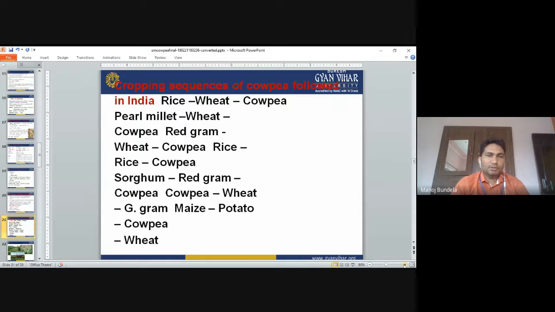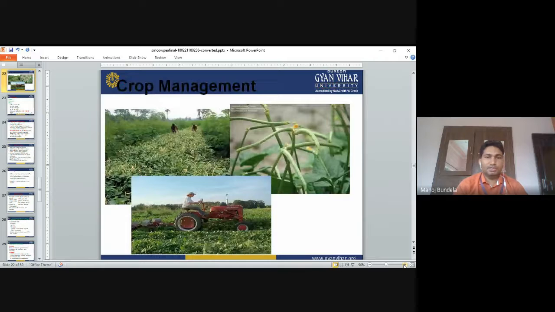Cropping systems followed in India are rice, wheat, cowpea; pearl millet, wheat, cowpea; red gram, wheat, cowpea; rice, cowpea; sorghum; red gram, cowpea, wheat. These are the different cropping systems we can use.